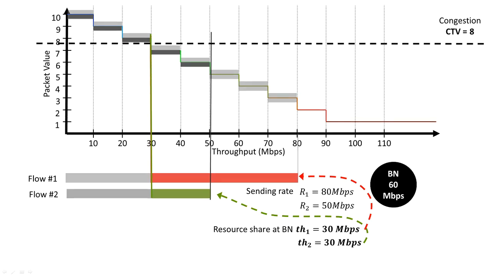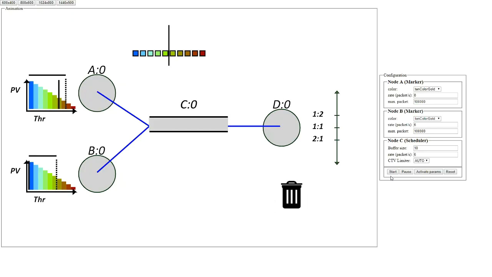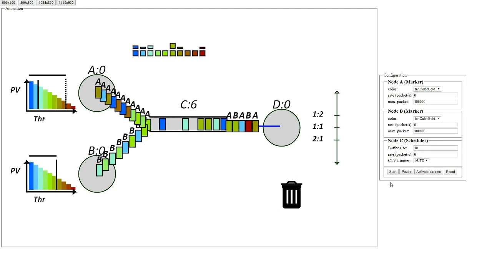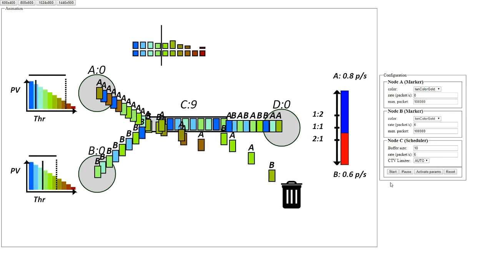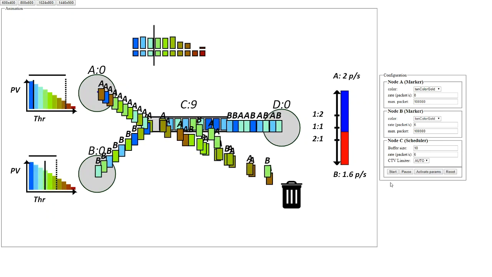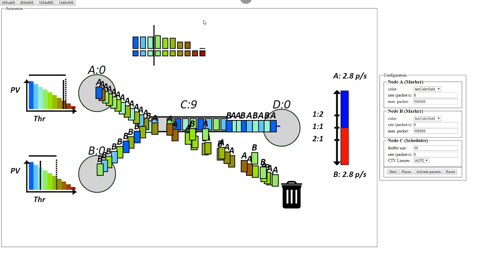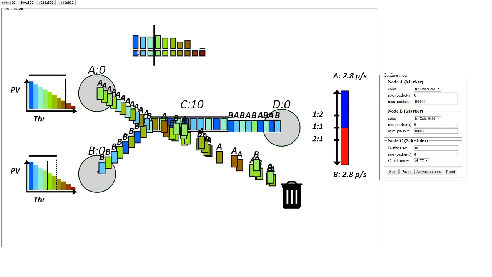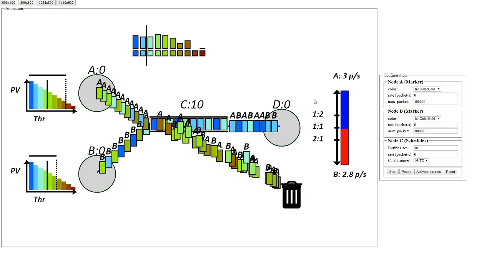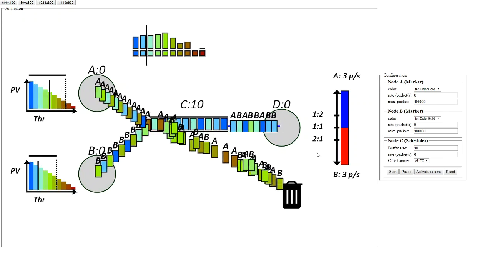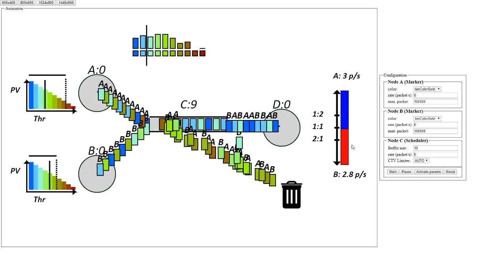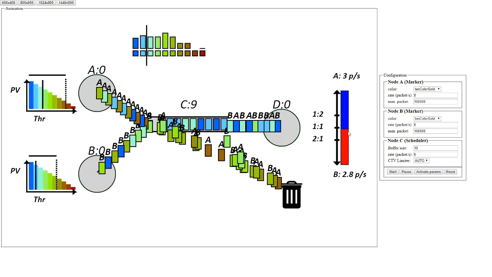This animation shows a similar situation where the sending rates are 8 and 6 packets per second, while the bottleneck capacity is 6 packets per second. The bottleneck router can buffer 10 packets. After some unstable initial phase needed for filling the buffer, the resource share among the two flows stabilizes around a fair resource allocation.